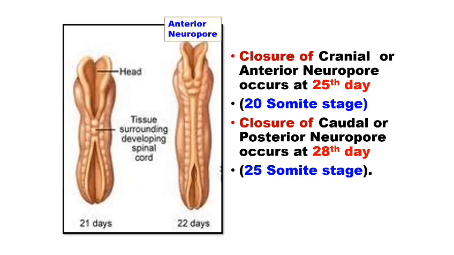Closure of the cranial or anterior neuropore occurs around the 25th day of intrauterine period, and it corresponds to the 20 somite stage. Closure of the caudal or posterior neuropore occurs around the 20th day, which corresponds to the 25th somite stage.